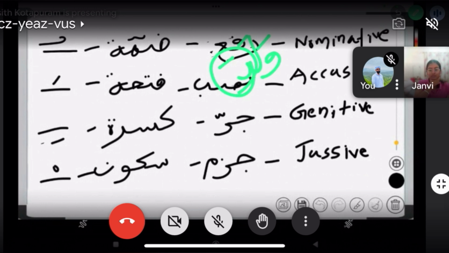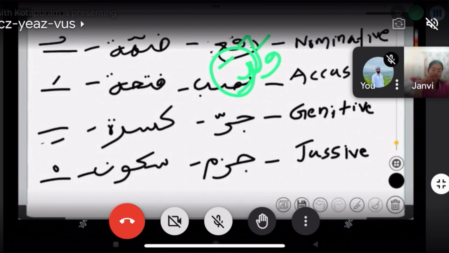Okay. Walada is accusative case. Why? Because there is fatha. Yeah, it ends with the fatha. That's why.